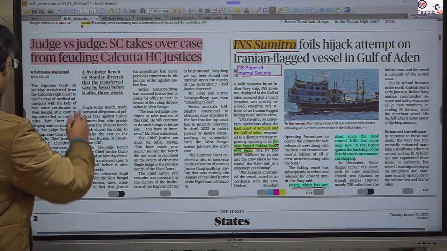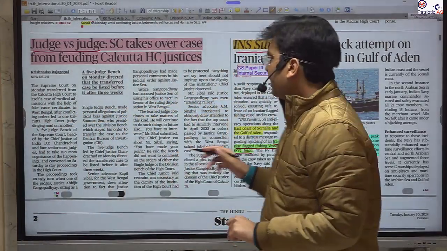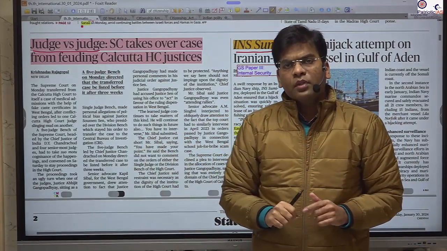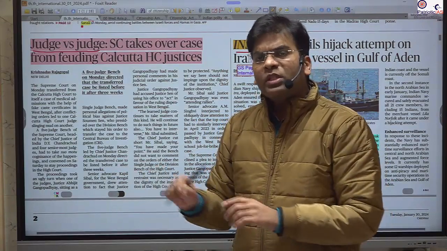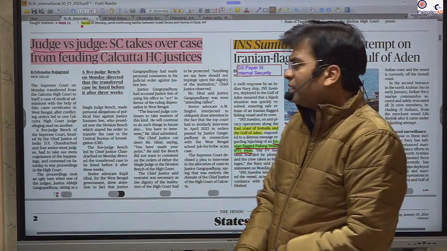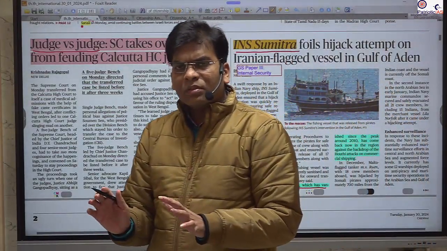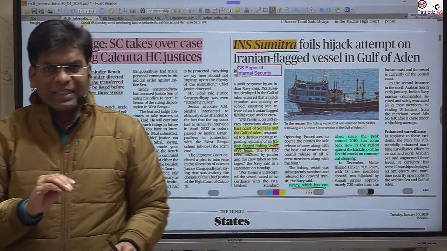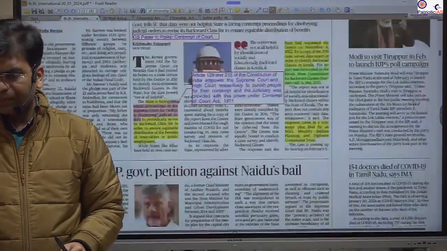This is an example of a judge fighting with another judge. This is coming from the High Court of West Bengal, and we have seen that one judge is taking the side of the ruling party in the state, and one judge is taking the side of the union government. So this is going on. This is a story we have already covered. You can give this as an example of how such infighting can decrease the legitimacy of the Supreme Court or High Court, and the respect in the eyes of people.